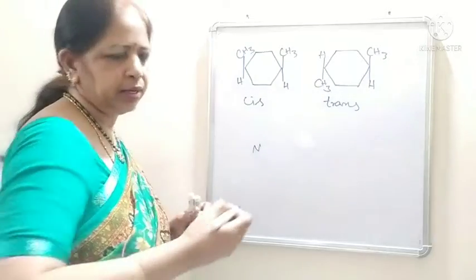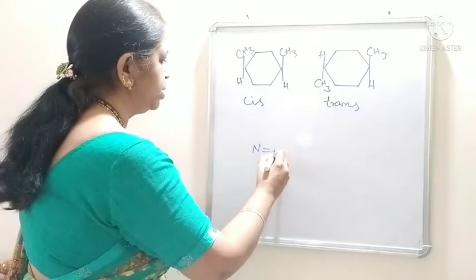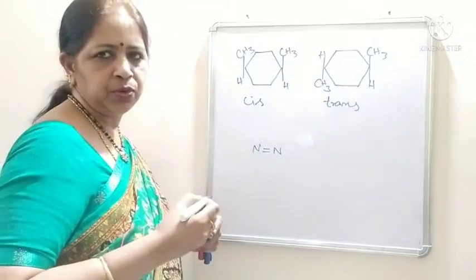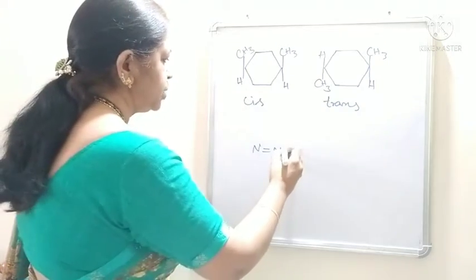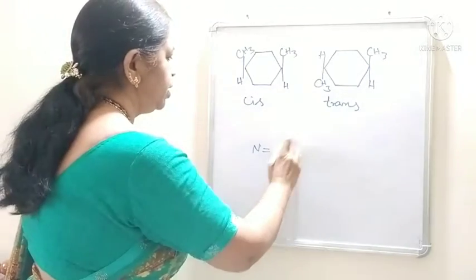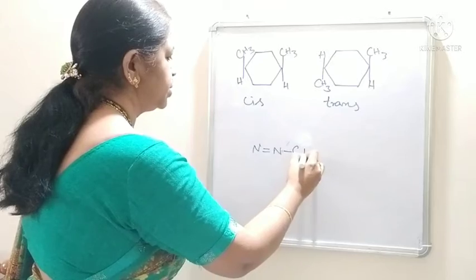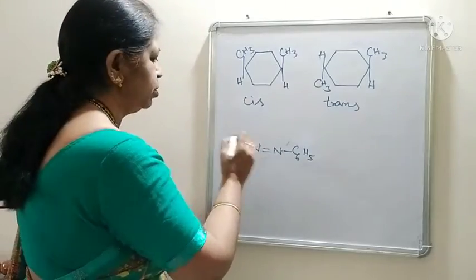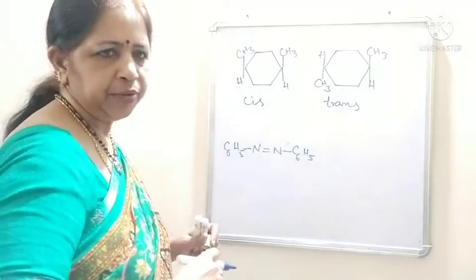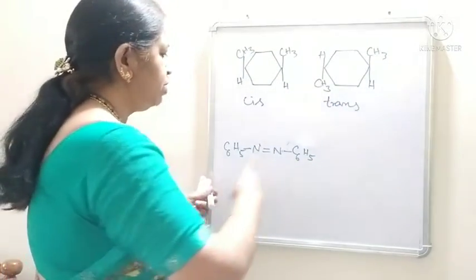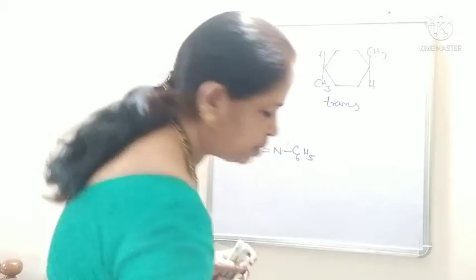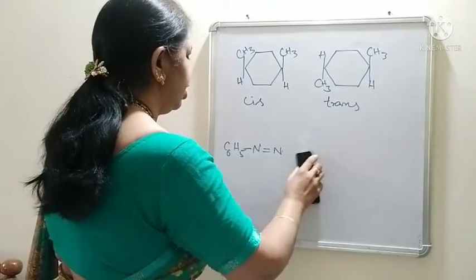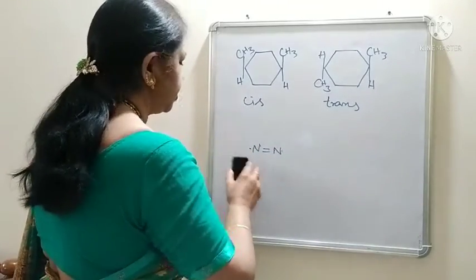N double bond N group is known as azo group. Around this, if it is C6H5 on one side and C6H5 on another side, two phenyl groups. This is azobenzene. If both the phenyl groups are on the same side of the double bonded nitrogen,